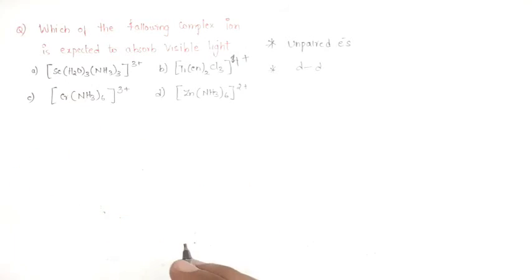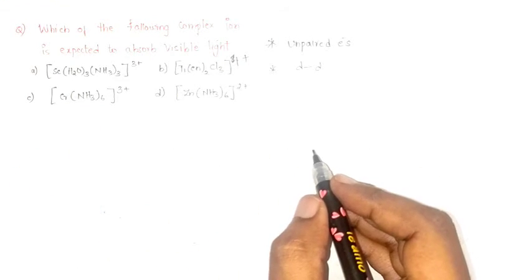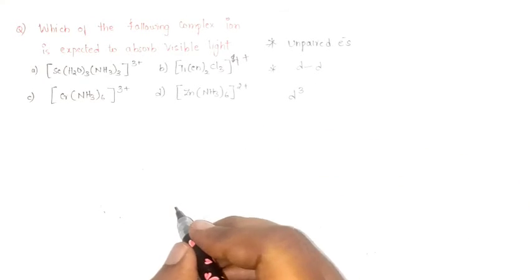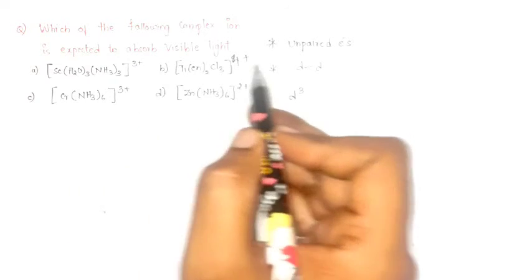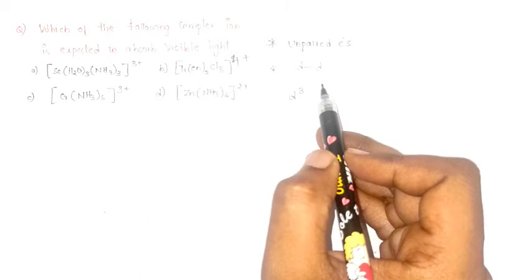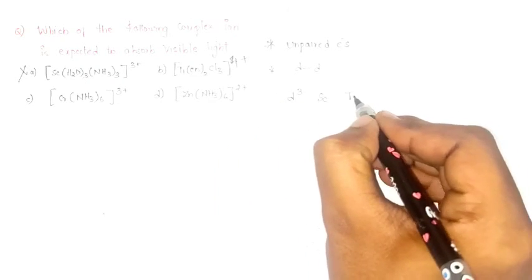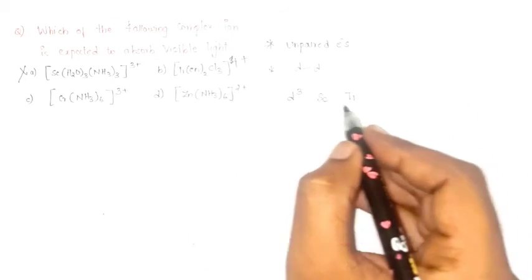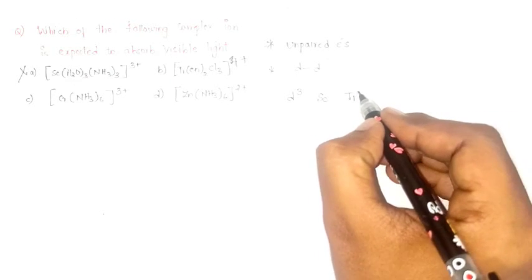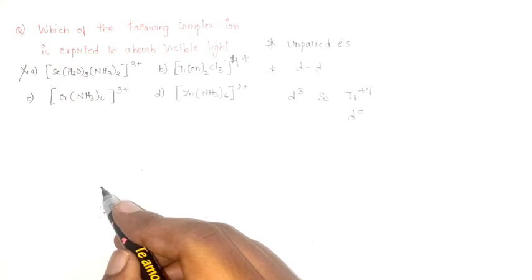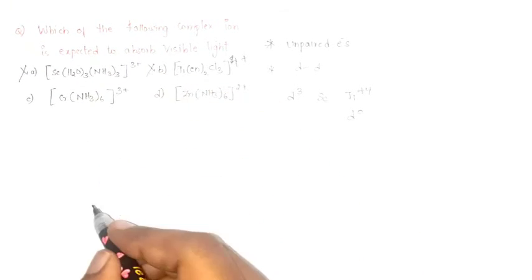Scandium in +3 oxidation state. Scandium contains d3 number of electrons, so all the 3 electrons are lost here. So there are no unpaired electrons. If there are no unpaired electrons, it won't show any color, it won't show any d-d transition. So option A would be wrong. What about option B? Titanium contains 4 electrons basically, but +4 they have said, so d0, it also contains 0 electrons. If 0 electrons, there is no d-d transition, so this would also be wrong.